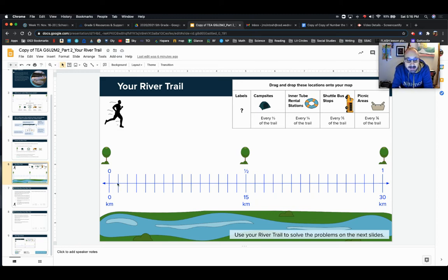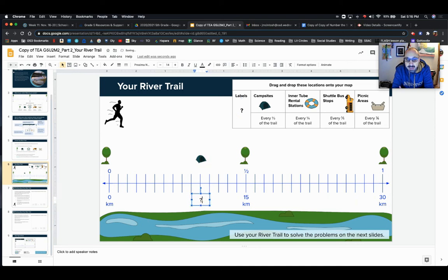And how we want to write that is, I want to count over 10 first. 1, 2, 3, 4, 5, 6, 7, 8, 9, 10, right here. Let me just double check. 1, 2, 3, 4, 5, 6, 7, 8, 9, 10. Okay, so just to give me a placeholder, I'm going to put my tent right above my campsite. I'm going to bring my question mark below it, because I just said that it is 10 kilometers.